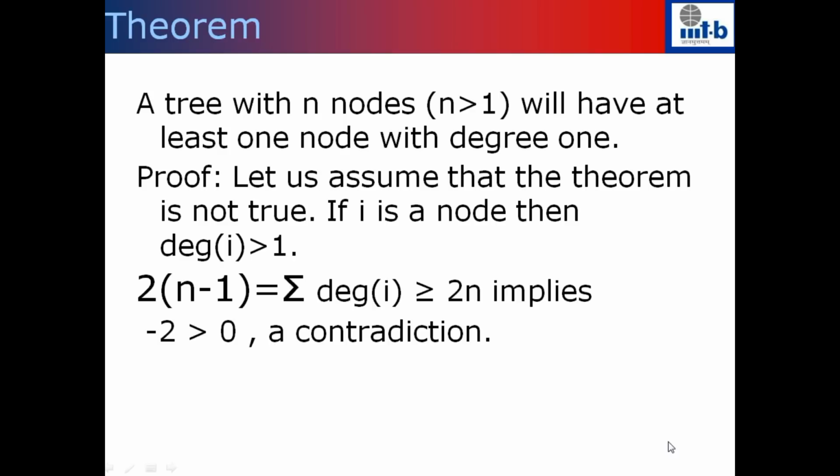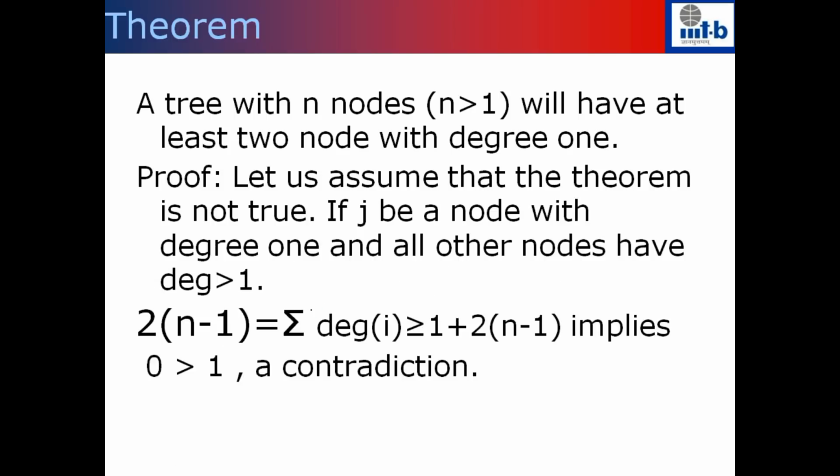We also know that the number of edges in the tree is n minus 1. So what we have on one side is that the sum of the degrees should be greater than or equal to 2n. But on the other side, this sum should be exactly 2 times the number of edges in the graph, which is 2 times n minus 1. So if we cancel 2n on both sides, what we get is minus 2 is greater than or equal to 0, which is a contradiction. We arrived at this contradiction because we assumed that every node in the tree has a degree strictly greater than 1. So that assumption is not true, which means there should be at least 1 node with degree 1.